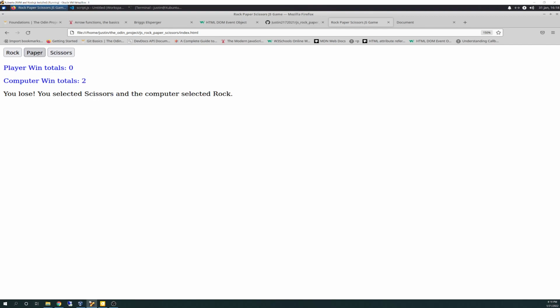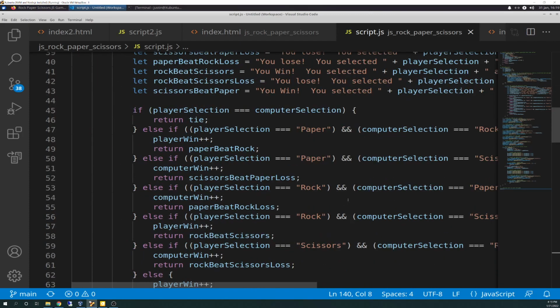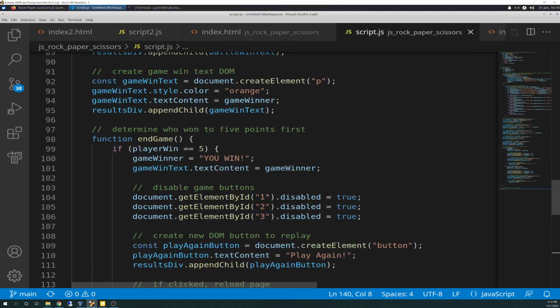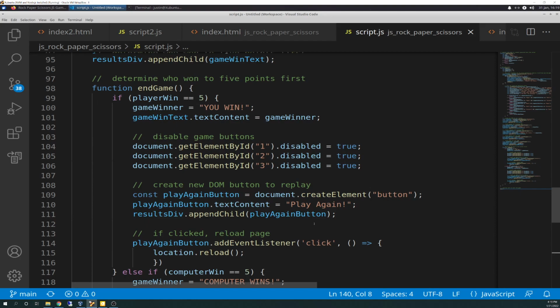I won't be too verbose about this, but it's going to tally up until somebody gets 5, and then see what it does. As soon as the computer hits 5, it says computer wins. This is that if/else statement at the bottom with the function endGame. Computer wins. You see how these are disabled, and I got a play again button that popped up, and that's because of the magic that I went through down here, the extra work to make that happen.